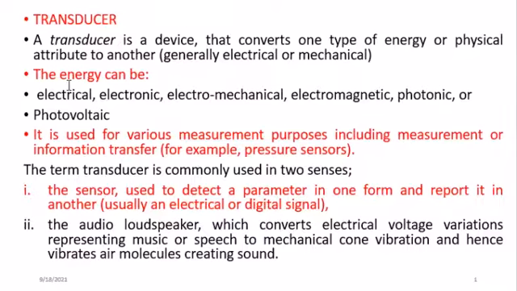And of course, the energy can be electrical, electronic, electromechanical, electromagnetic, photonic or photovoltaic. That is, energy from all these systems can be changed into the real electrical form. And we use the transducer in many measurement systems, including the measurement of information transfer. For instance, if you want to measure pressure from a particular sensor, or temperature from a particular system, we can use a transducer that will capture those physical signals and give us a result in electrical form.